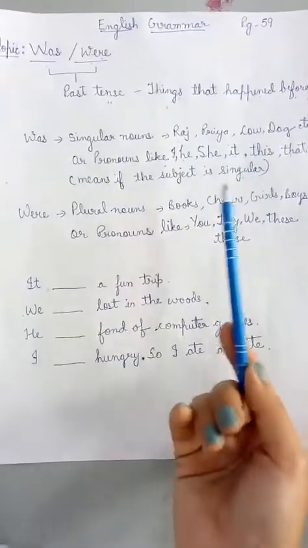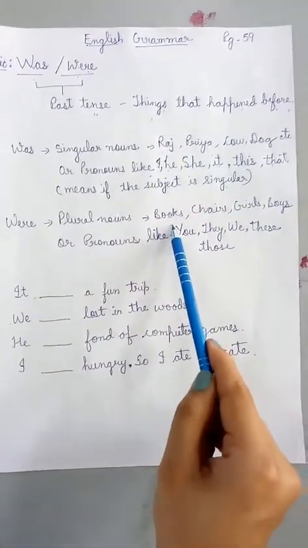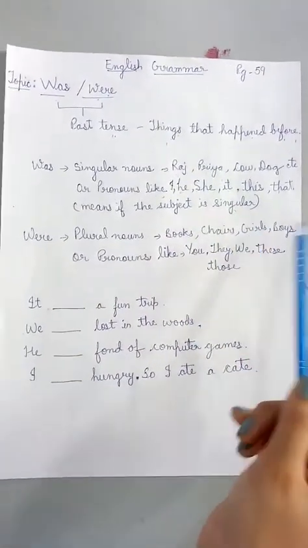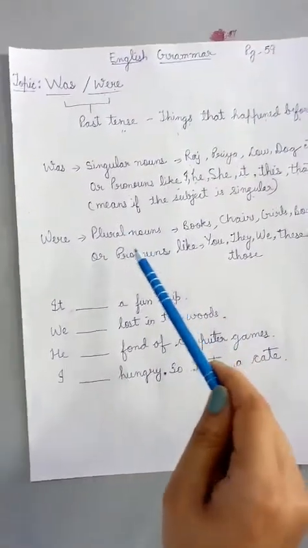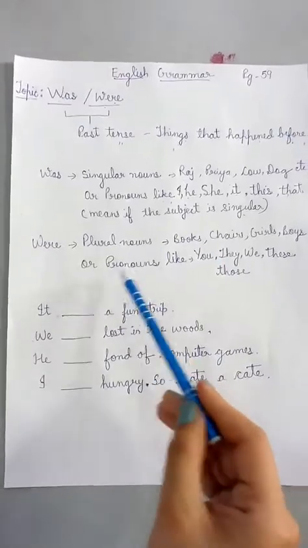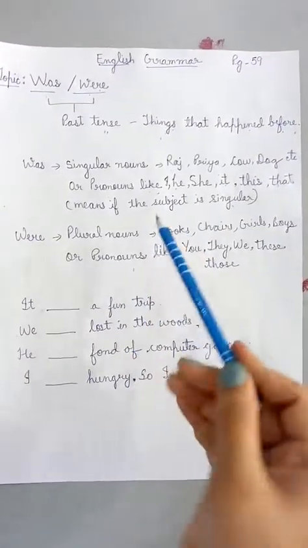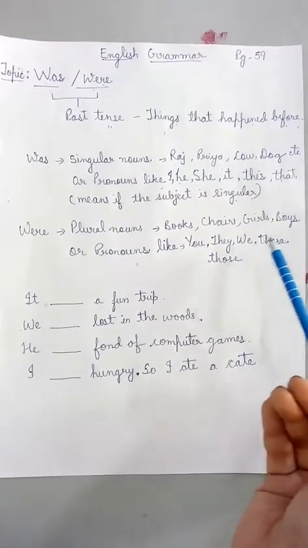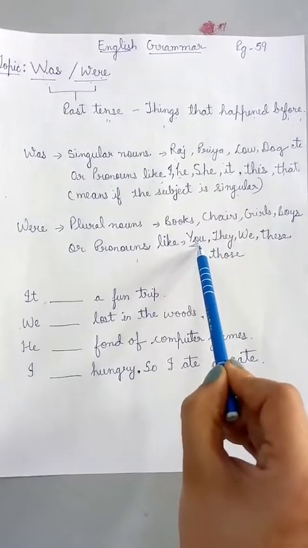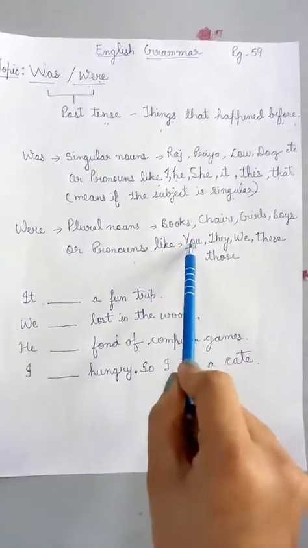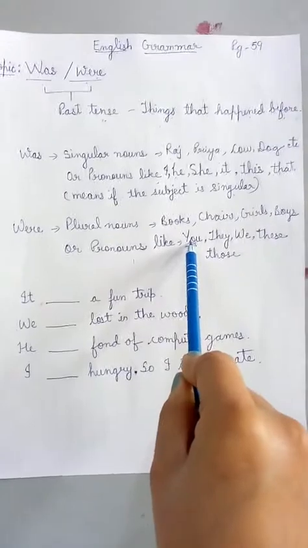Okay, means more than one, like books, chairs, girls, boys, women, men, children, right? Or pronouns which are used in place of plural nouns, like they, we. With you also, even if we are using you for one person, we will use were with you.